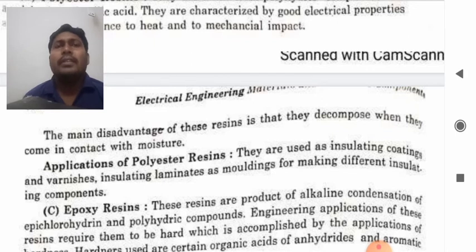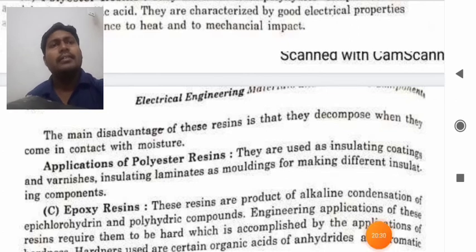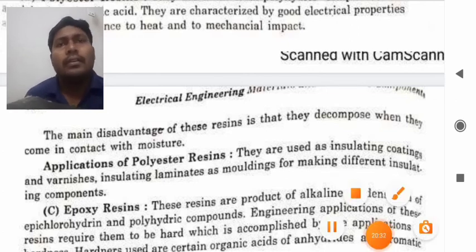So what are the applications of polyester resins? They are used as insulating coatings and varnishes, insulating laminates, and as moldings for making different insulating components. Epoxy resins now. Epoxy resins are products of alkali condensation of